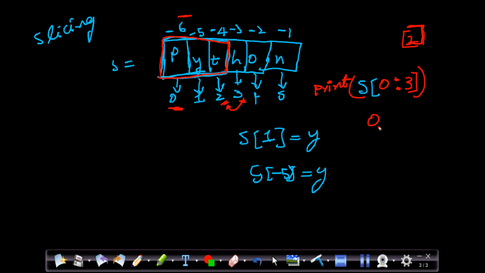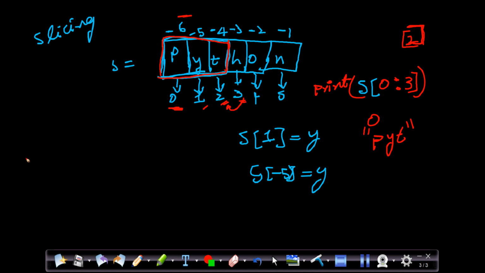The first one is 0. What is the 0th index? P it will print, and what is the next index? The next index is 1. So y it will print, and what is the next index? T it will print. Okay, and till 3 we have given, 3 minus 1 is 2, I mean the previous index is 2. That's how it will print till pyt.